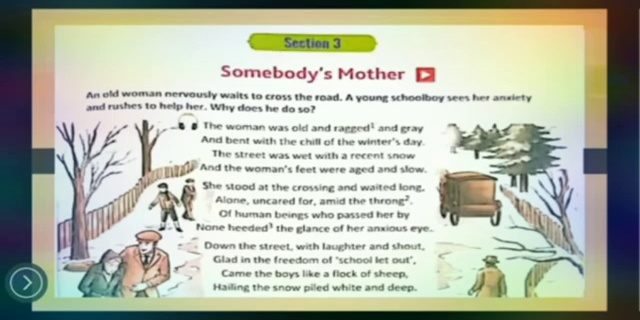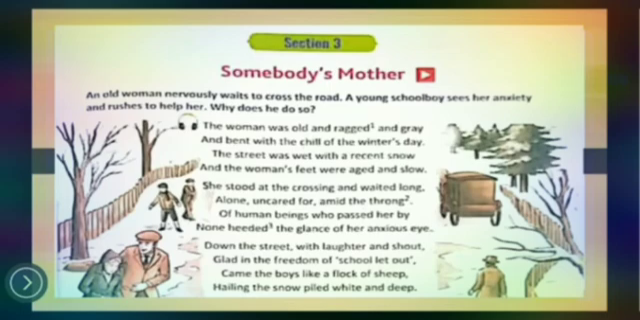Down the street with laughter and shout, glad in the freedom of school let out. So we know, as you all also used to do when your school is over, you used to directly rush out of your classes. At that time, the students who rushed out of the classes used to make noises. We can hear the laughter in the corridors and all such things. So similar was the condition here also, that their school let out.